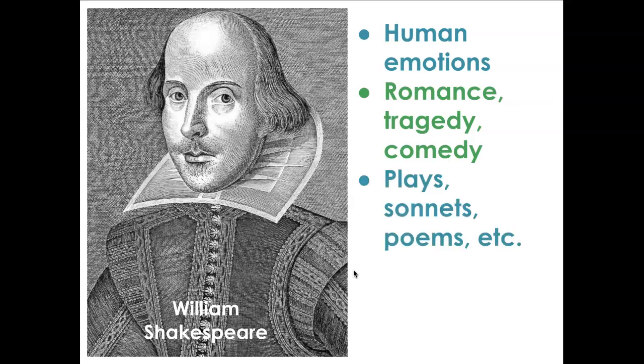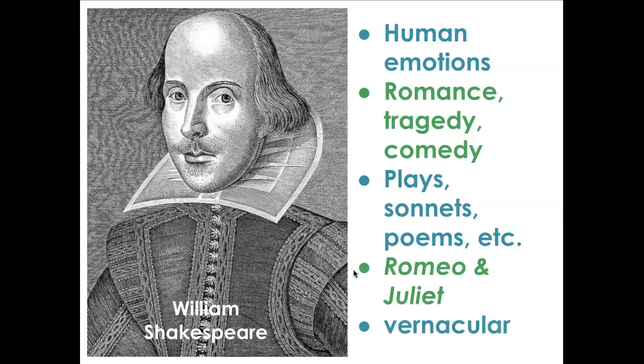So again, he wrote many plays, sonnets, poems, etc., and a lot of which are very famous today and very many of them have been turned into movies, right? Like Romeo and Juliet is very famous, and then we had the little cartoon called Gnomeo and Juliet. Okay, and also this was in the vernacular. So William Shakespeare used the everyday English language of the time. So it made it accessible to people so that they could understand it, they could read it, and they could also enjoy it, right?